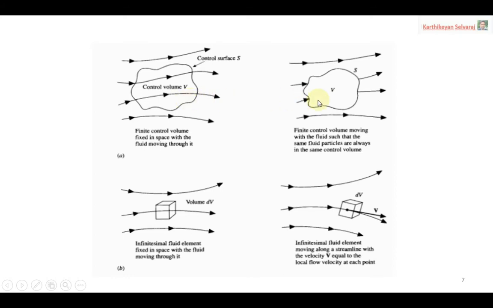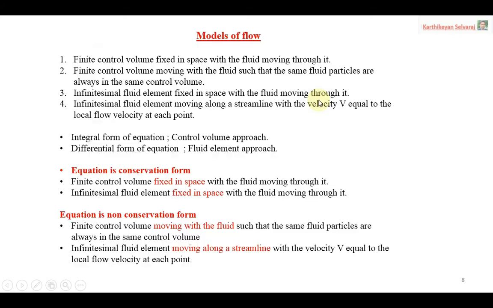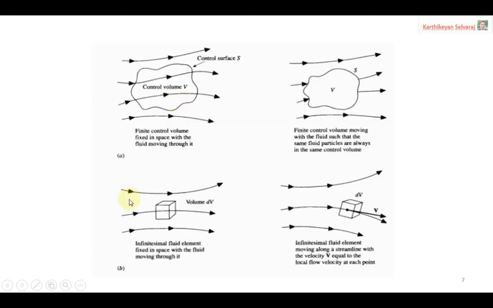The same way, the third and fourth models are based on the fluid element: the fluid element fixed in space, and the fluid element moving along with the flow. So these are the four important flow models. Depending upon our requirement, we have to choose the model.